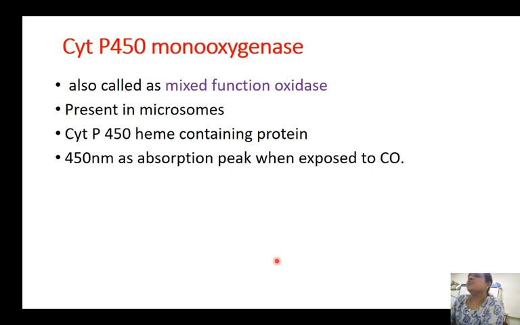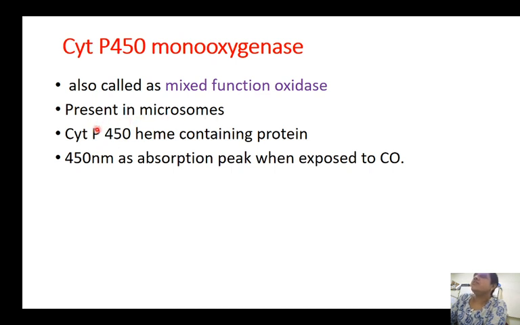The cytochrome P450 monooxygenase is one of the important detoxification processes which works under the oxidation mechanism. It is a detoxification agent. It does detoxification by the oxidation process. It is also called mixed function oxidase. It is present in microsomes.